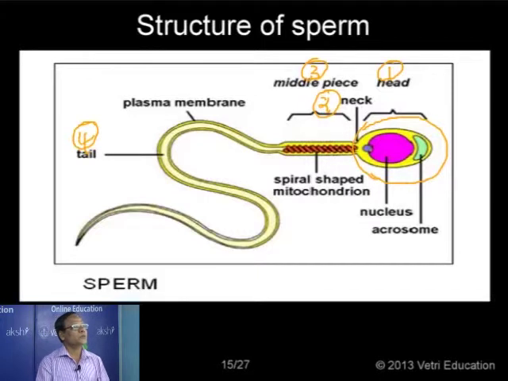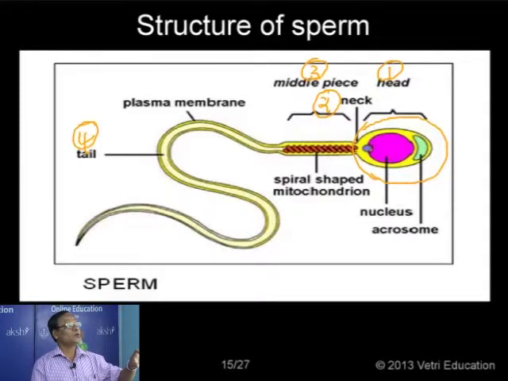Now this acrosome is a structure normally developed from the Golgi complex. You know that the Golgi complex is also responsible for the formation of lysosomes. That's another question. So the acrosome is formed from the Golgi complex, and the lysosome is also formed from the Golgi complex.